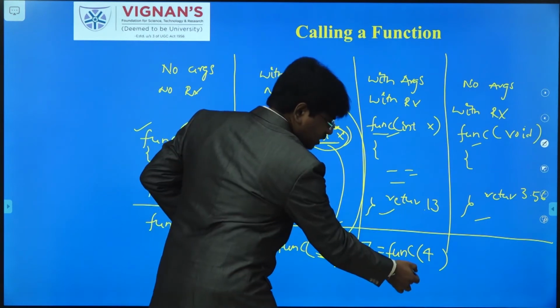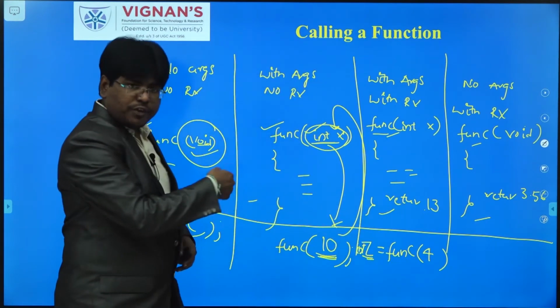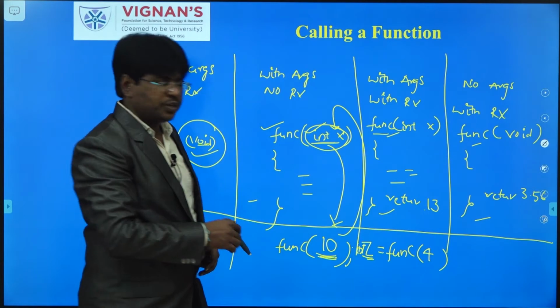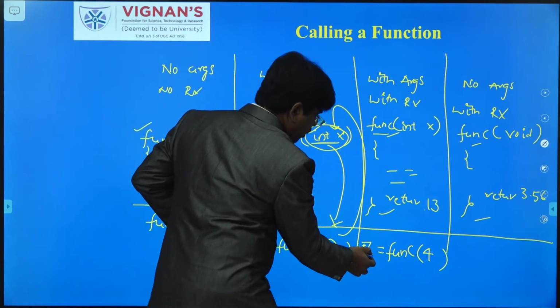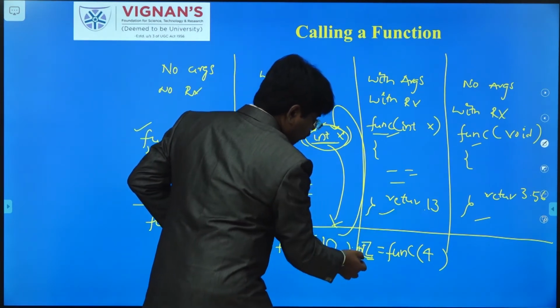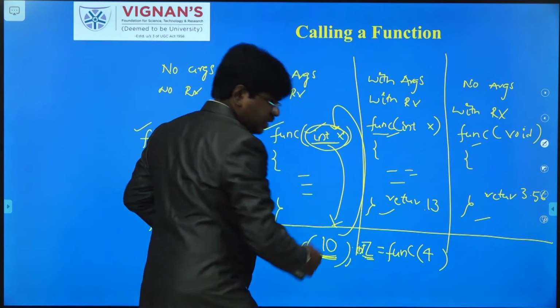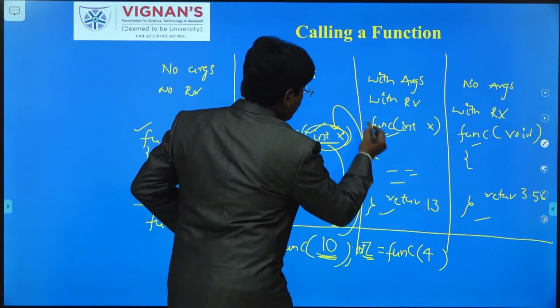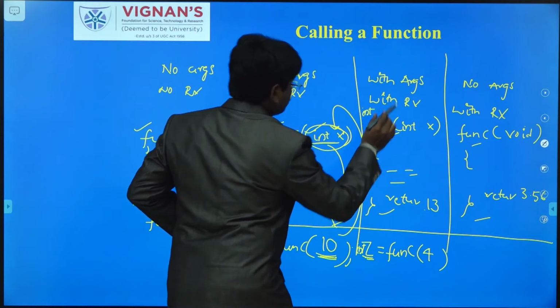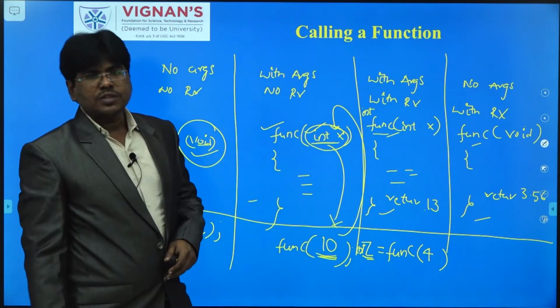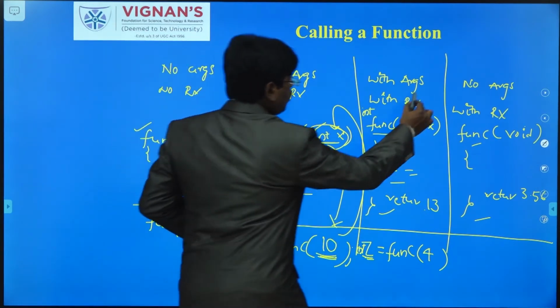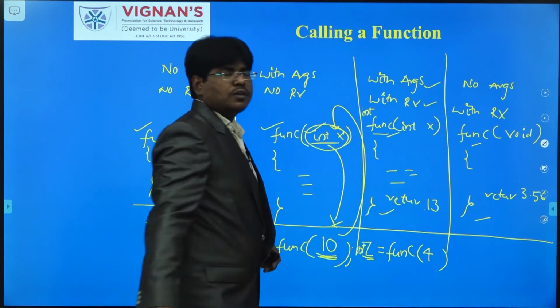Whenever a function is returning something, there must be a variable to access that information. So here I am taking z as a variable. Here it is returning an integer, that's why I have taken the variable also as integer. Whenever your return type is integer, you have to mention that return type in the function definition. Again I am telling, this is about functions with arguments and with return values.